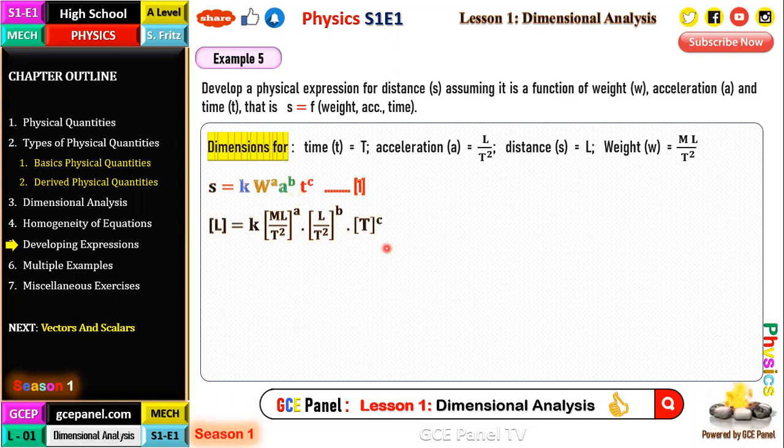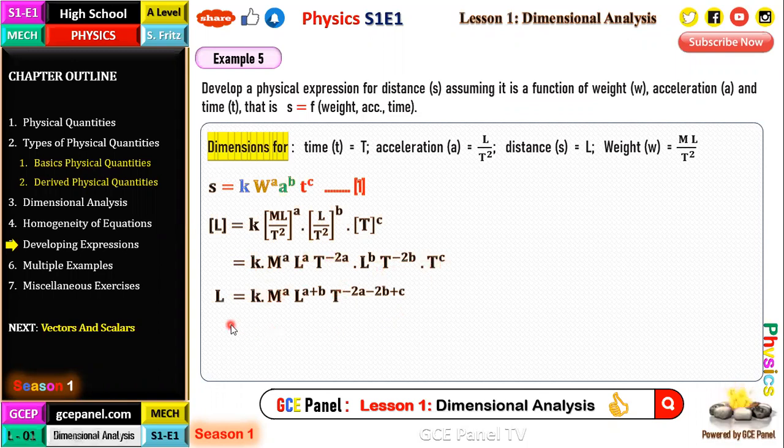So at this point, we can now simplify the right-hand side and equate dimensions on both sides of the equation. We have K, M to the power A, L to the power A, and T to the power negative 2A for this first one. Then for the second, we have L to the power B times T to the power negative 2B. For the last, we just have T to the power C. Bringing like terms together, we are going to have L equal to K times M to the power A, L to the power A plus B, times T to the power negative 2A minus 2B plus C, okay? Laws of indices.